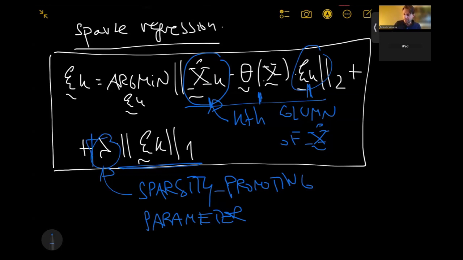How is this lambda determined? It's a good question, and it depends a little bit on the type of data and the scale of the data, and also on how much you want to impose the regularization. There is a trade-off here, because the more I focus on keeping this sparsity, the worse the reconstruction.